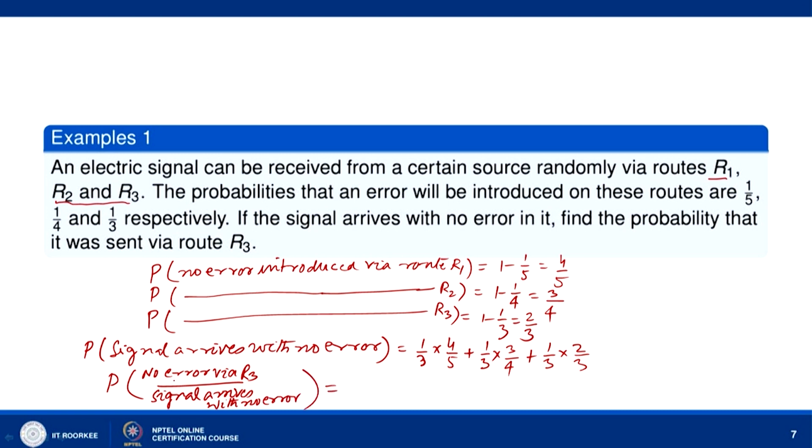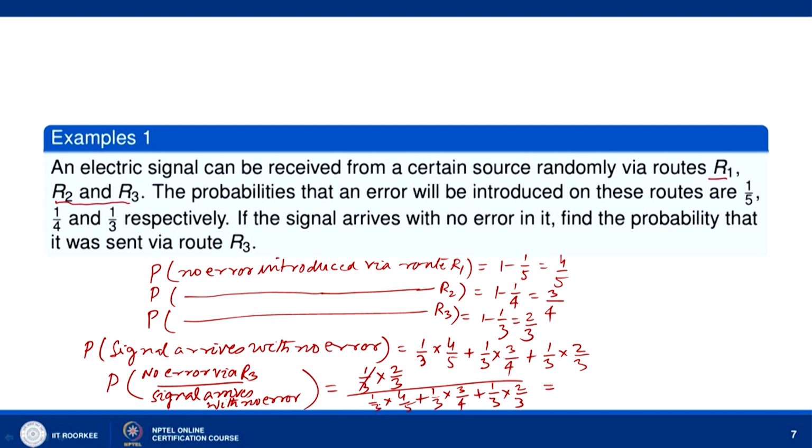So, this is the probability that there is no error via route R3. So, 1 by 3 into 2 by 3 divided by 1 by 3 into 4 by 5 plus 1 by 3 into 3 by 4 plus 1 by 3 into 2 by 3.